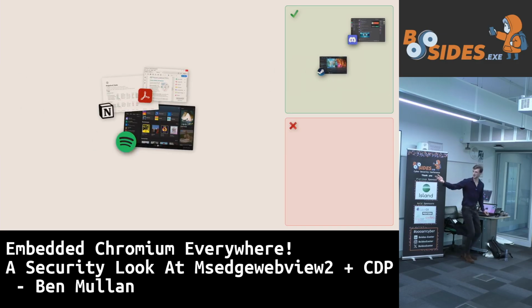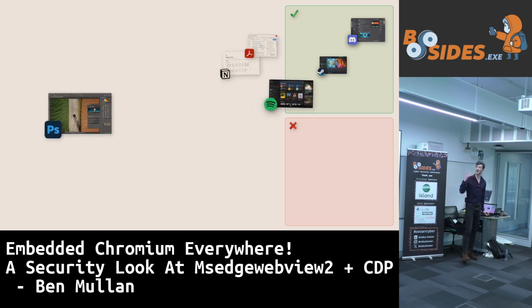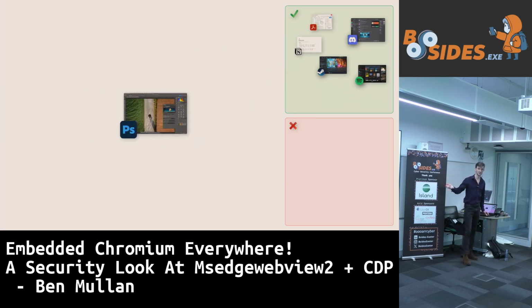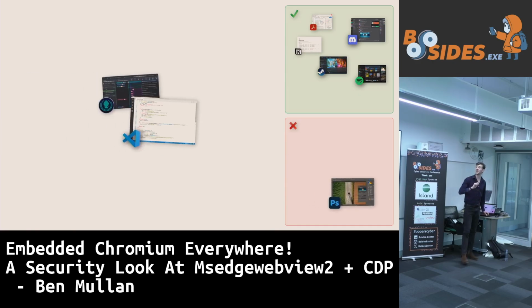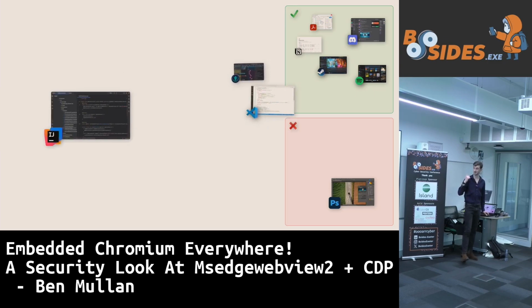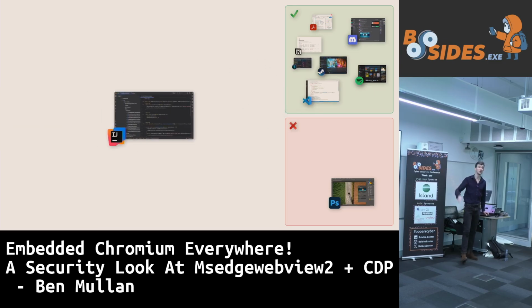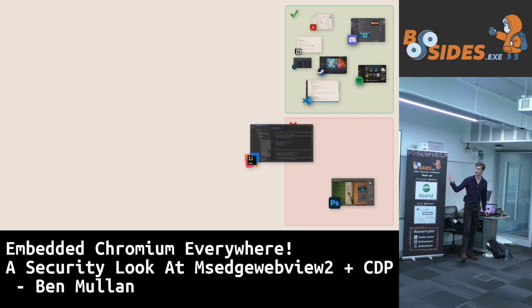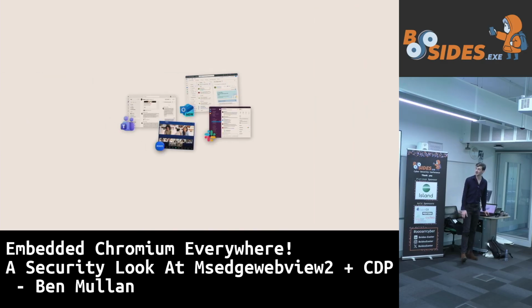Adobe Acrobat, Spotify, Notion desktop, are they Chromium? Yes. They certainly are. Photoshop, is it Chromium? Yes. No, I'm just trying to trick you now. Okay, VS Code and GitKraken, two developer tools, are they Chromium? No. They are Chromium. IntelliJ, another developer tool, is it Chromium? Come on. No. It's not, it's very good. It may as well be, but it happens not to be.